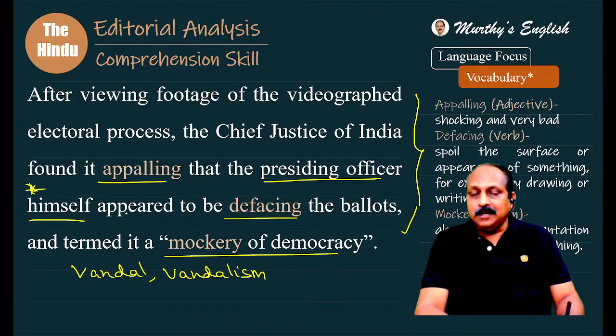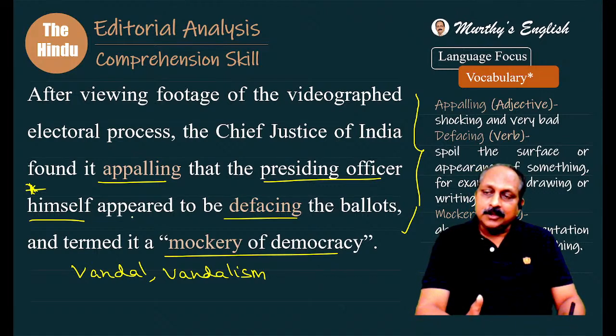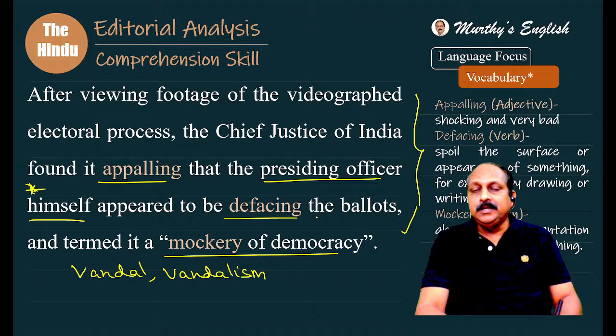Which type of pronoun is it? Either reflexive or an emphatic pronoun. And there are three rules you have to recollect. Presiding officer himself appeared to be defacing the ballots. That is not at all acceptable. And termed it mockery of democracy.